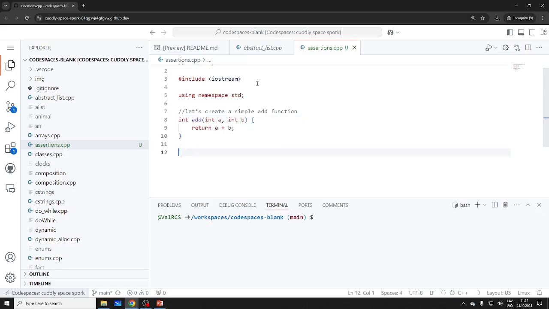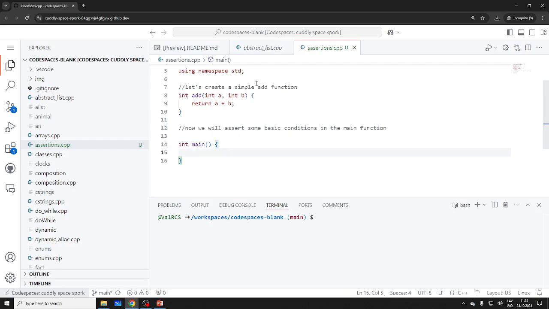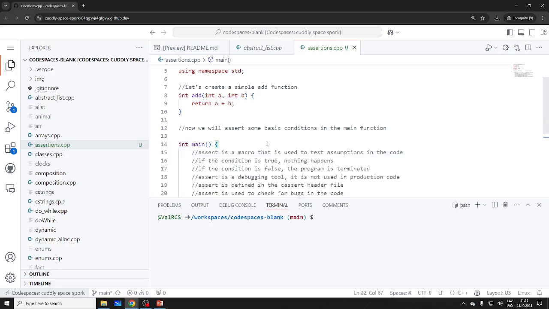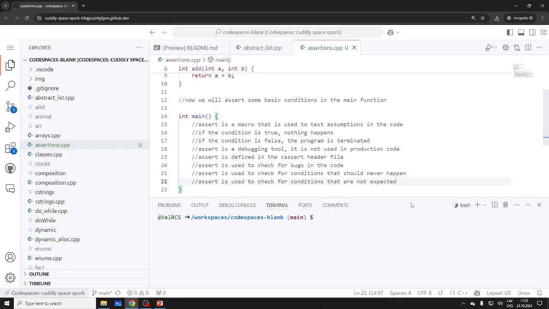Now let's test it. We will assert some basic conditions in the main function, int main. Assert is a macro, built in. In C, of course, we use it too. And nothing happens. So let's see, assert.